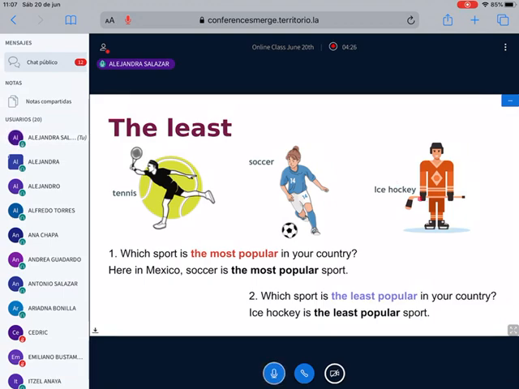In some places in the United States, where it's so cold that you can see snow, ice hockey is popular too. So we contrast the most popular and the least popular. And then we have another one.